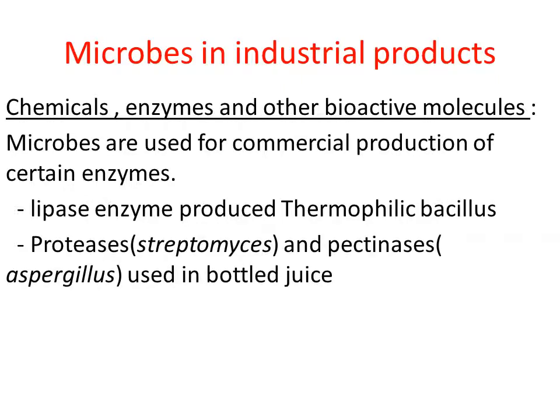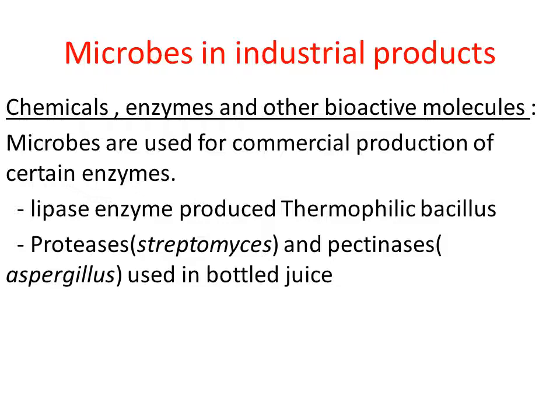And two more enzymes are proteases and pectinases. These two enzymes are commonly used in bottled juices, right? In the market, different varieties of bottled juices are available. You can make out the difference between bottled juice and homemade juice.